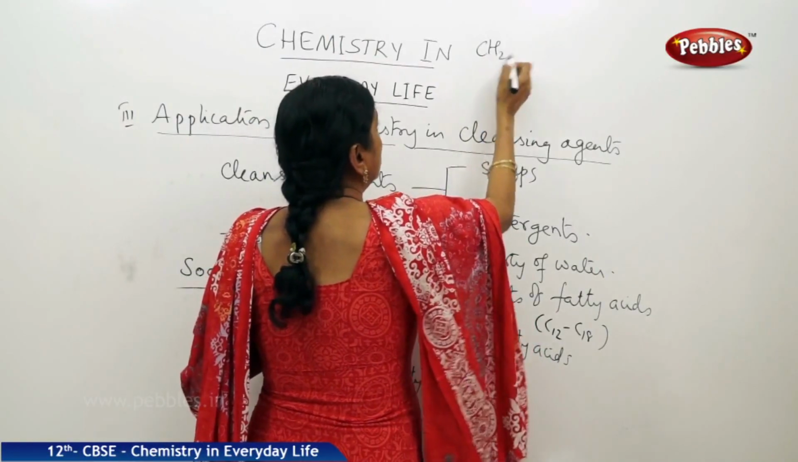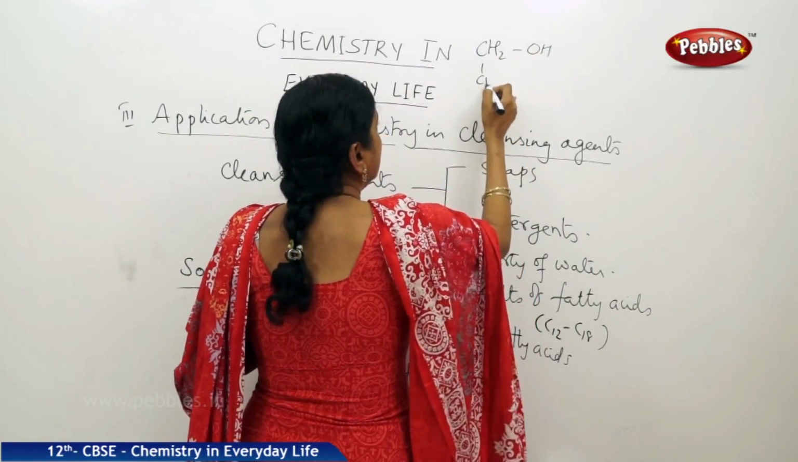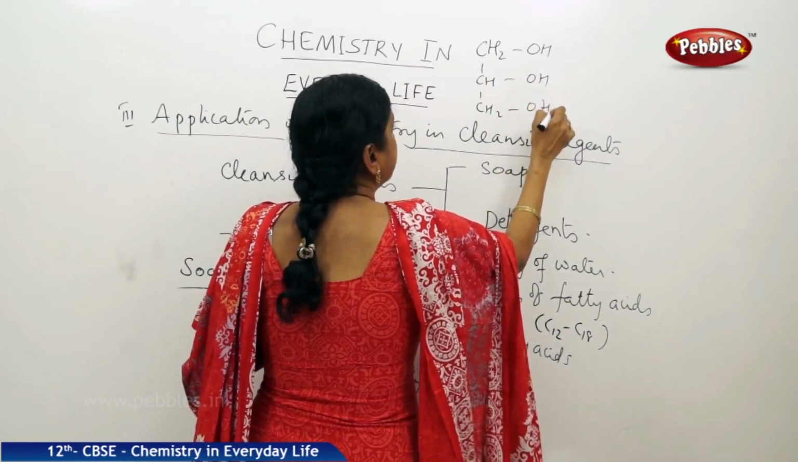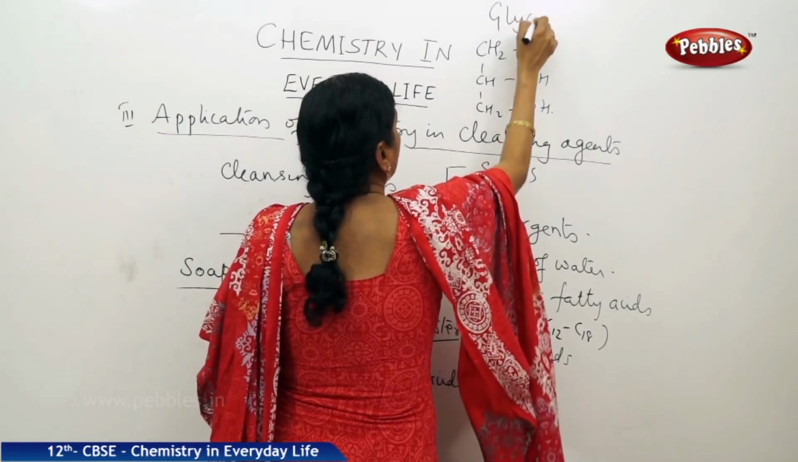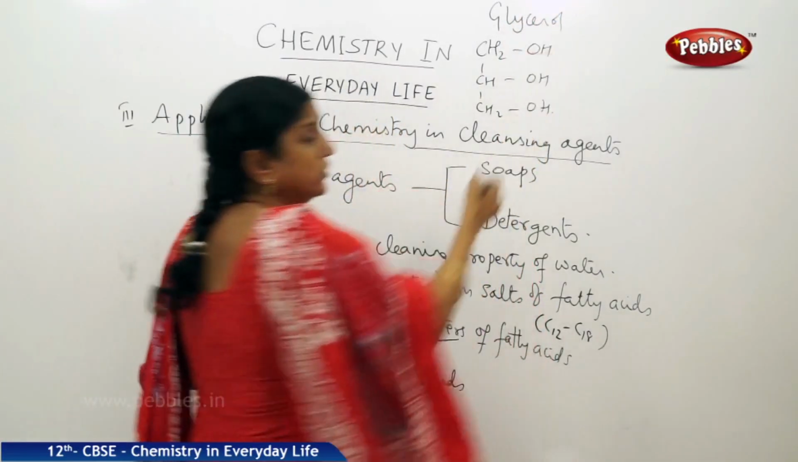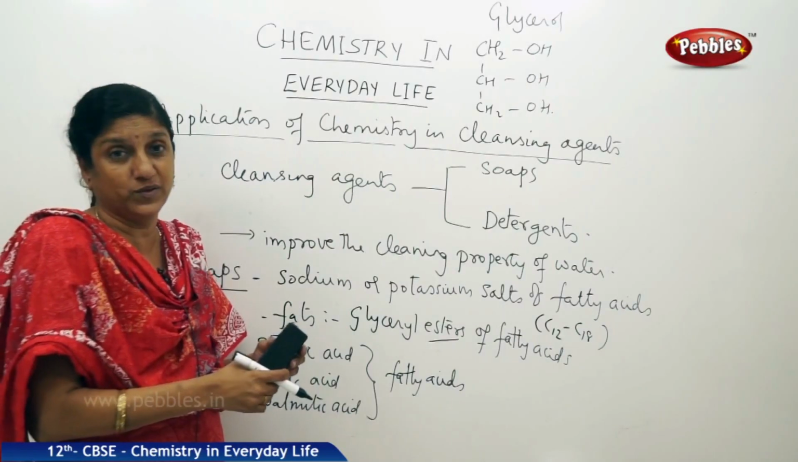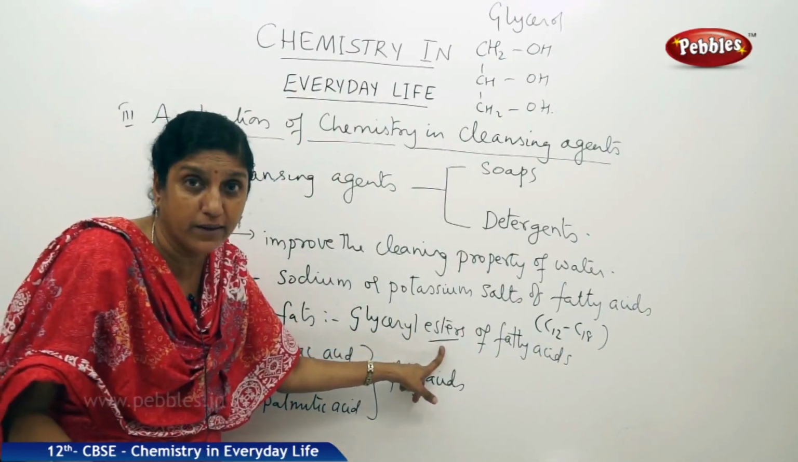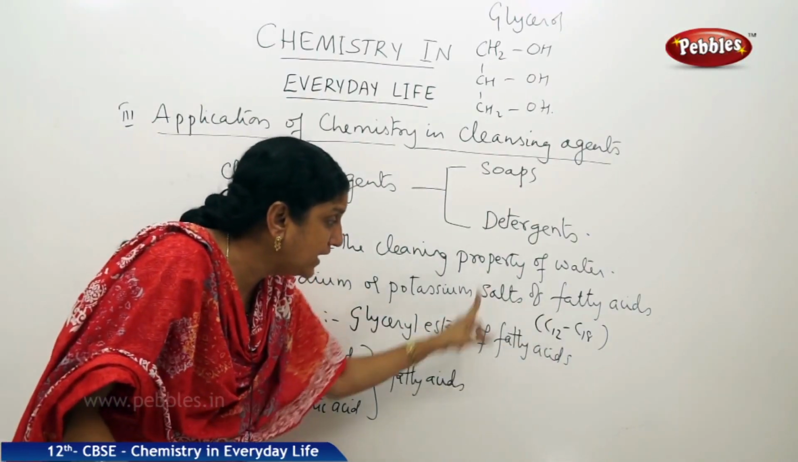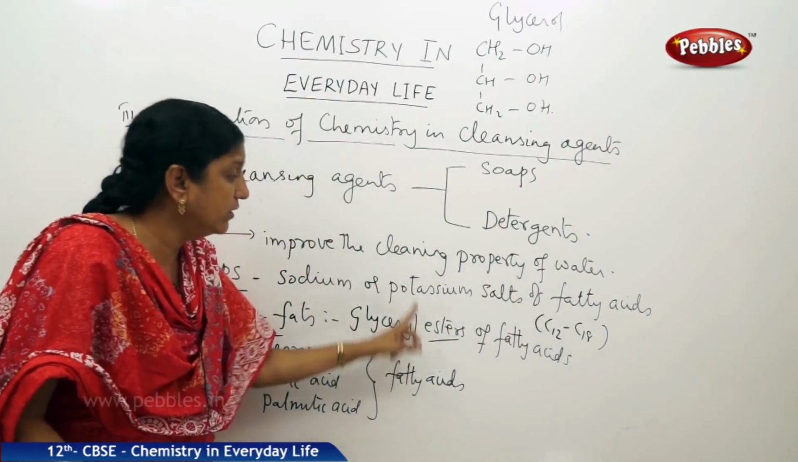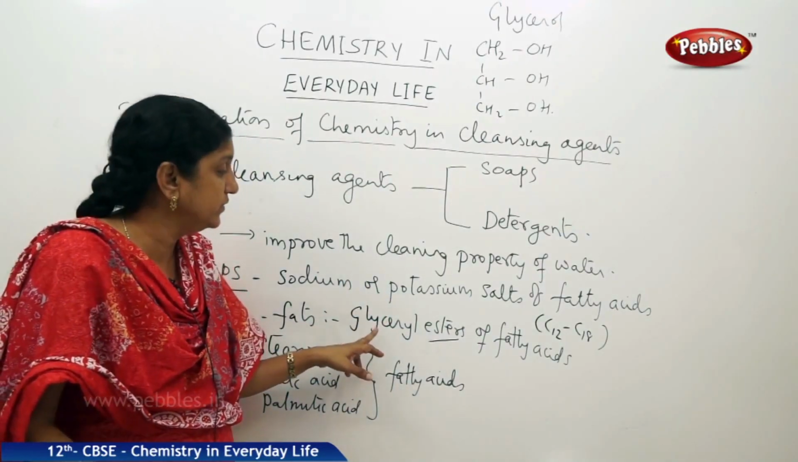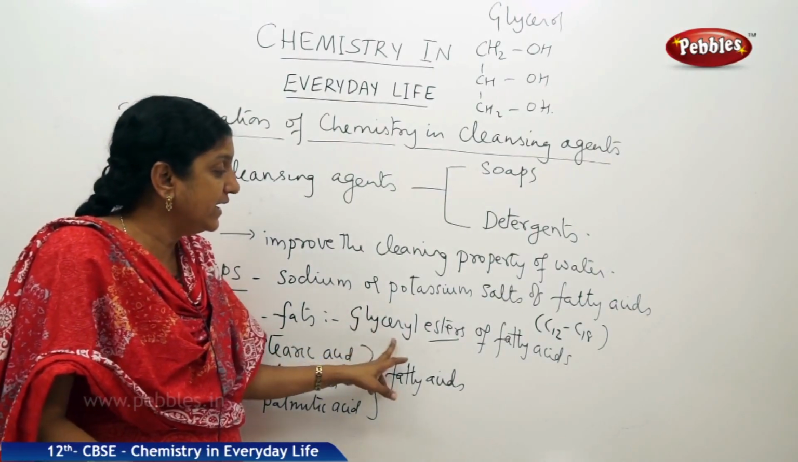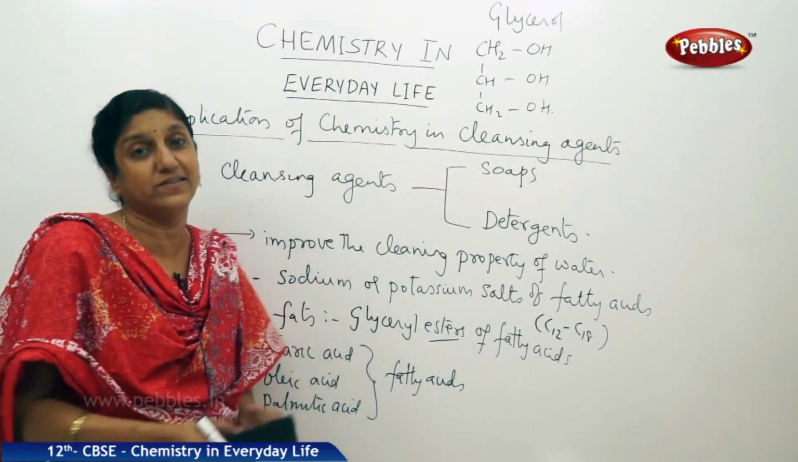You have CH2OH, CHOH and CH2OH. This is what is called as glycerol. It is a triol because it is containing 3 hydroxyl groups in it. So, fats are nothing but the esters formed by the reaction of fatty acids with the alcohol, the trihydric alcohol, that is called as glycerol.